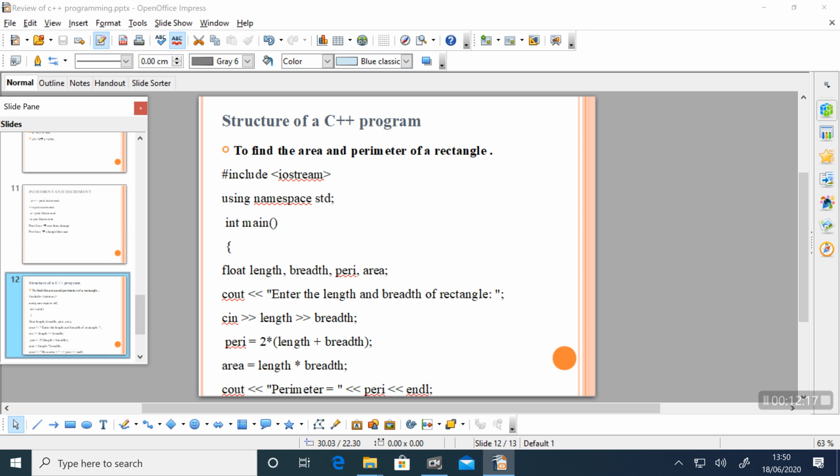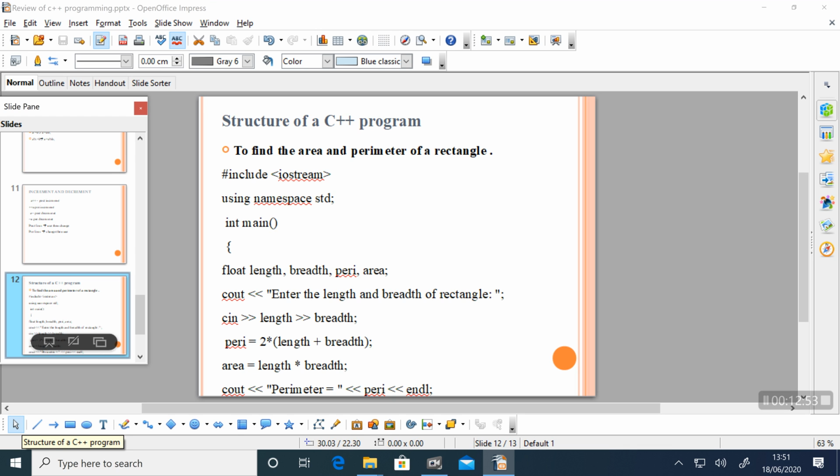Okay. Look at the structure of a C++ program. This is a simple program to find the area and perimeter of a rectangle. Look at each statement in detail. We can see here the first three lines are similar: hash include iostream, using namespace std, int main. These are common in all C++ programs. These are the basic statements in every C++ program.